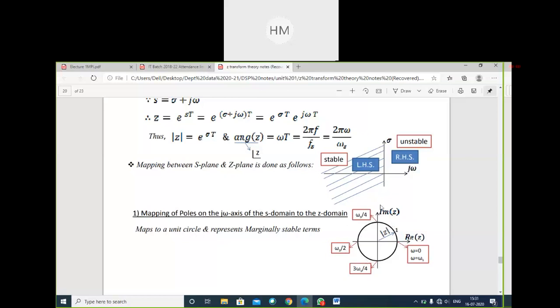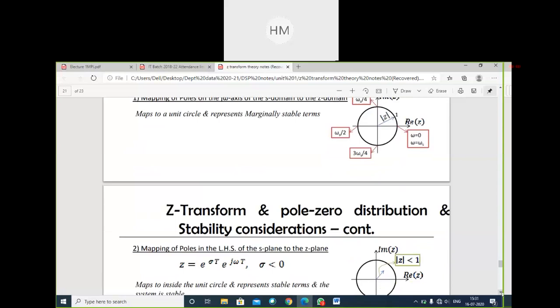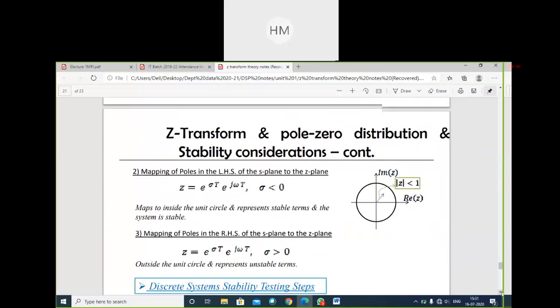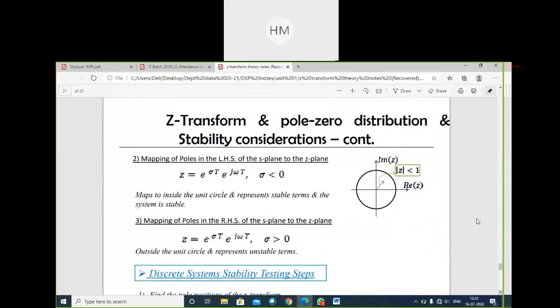So how is my system stable now? In the S plane, it is stable if it is on the left hand side. And when is my signal stable in the Z domain? Can anybody answer? Within the circle or outside the circle, the system is stable.